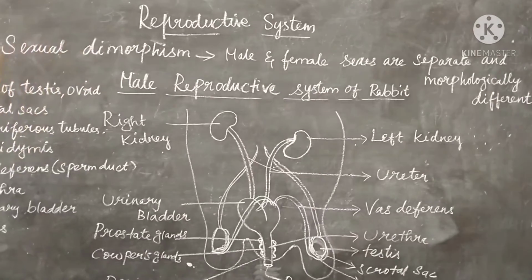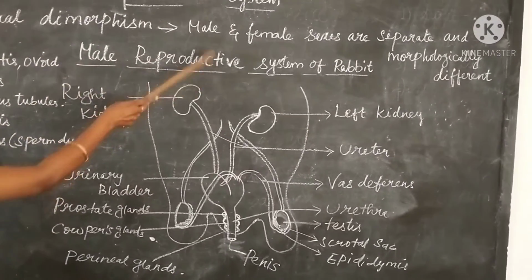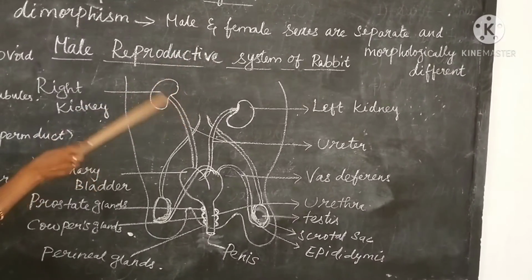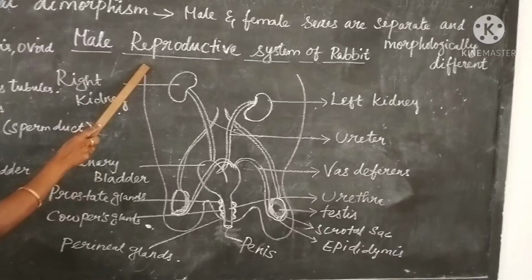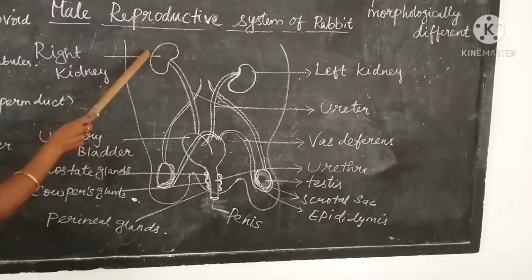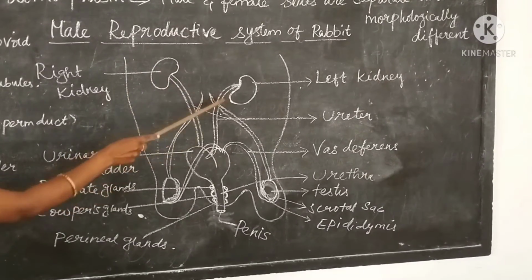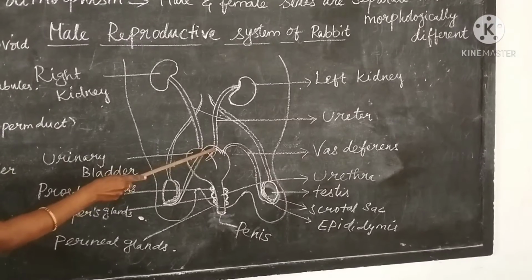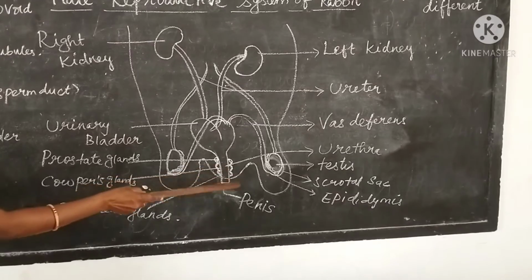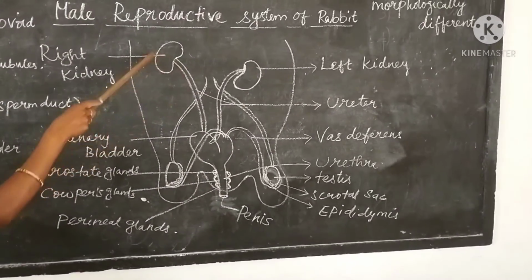Let us see the reproductive system of rabbit. Rabbit shows sexual dimorphism. It means male and female sexes are separate and morphologically different, as in human beings. Let us see the male reproductive system of rabbit. Before that we'll see the excretory system: right kidney, left kidney are there. From that the ureter arises and opens into the urinary bladder and then it leads to the urethra, and then it finally opens into the penis. So this is the excretory system of rabbit.